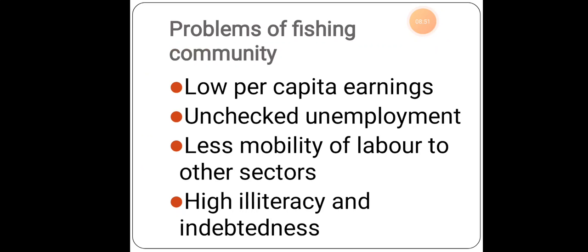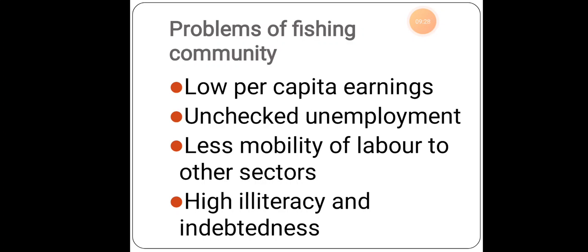Okay, so what are the problems of the fishing community? First is low per capita income. What is per capita income? Per capita income is the average income of the overall country or a particular locality. Why is it low? Just because the majority of the people are not willing to go into this sector nowadays. When I compare the earlier period with nowadays, people have been educated, so they want to go to a prestigious institution or a prestigious company. At this point, the fishing community is being left out.